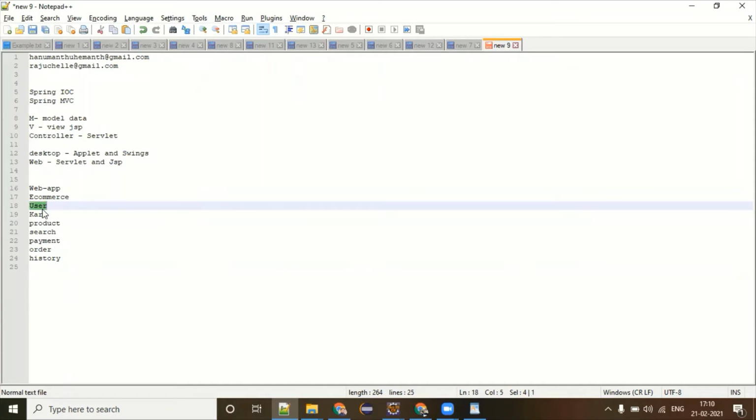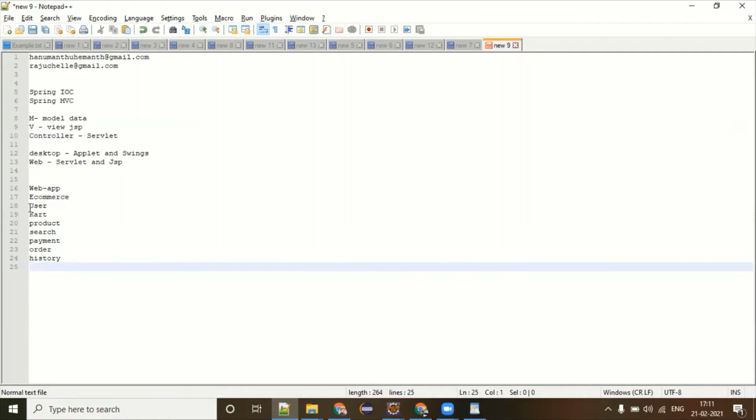User module, if somebody is just checking what is the email address he has given, or what is the address he has given, he wanted to update his address. Does it relate to product service? No, not at all. If somebody wants to check their order, is this related to payment? No, it's not. Similarly, if somebody wants to check the history, is this related? No, it's not. But what is the problem here?